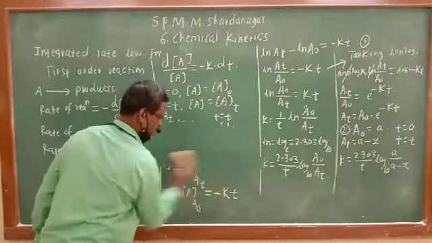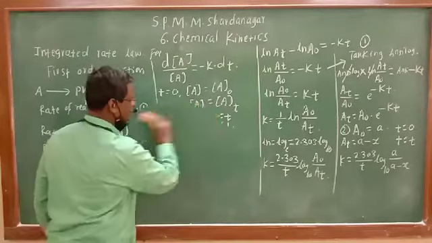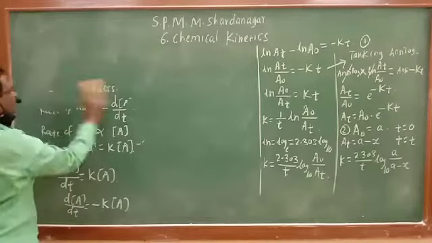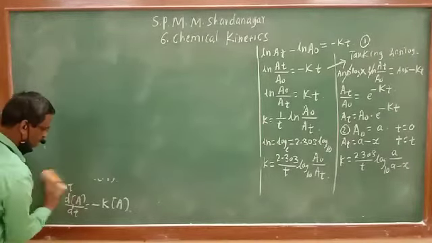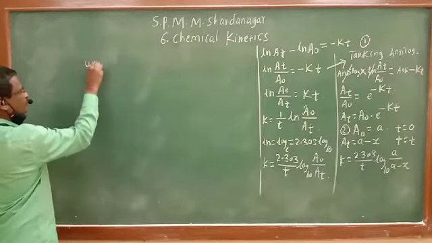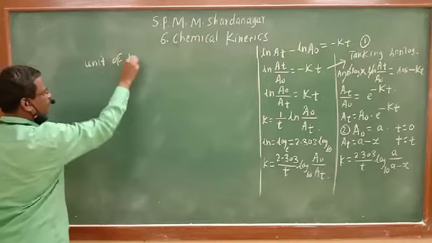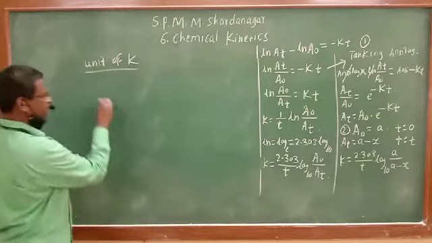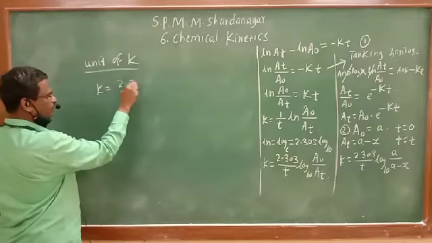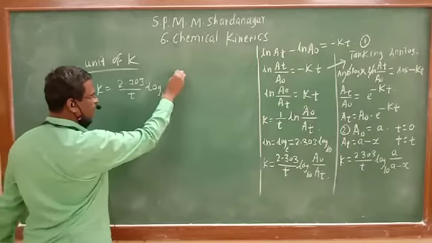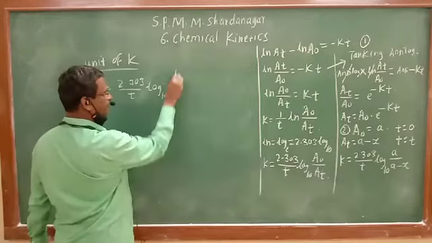Now see the unit. Just one point. We are completing here the unit of k. See what is the unit of velocity constant. This is the equation: k is equal to 2.303 upon t log to the base 10 of A0 upon At.